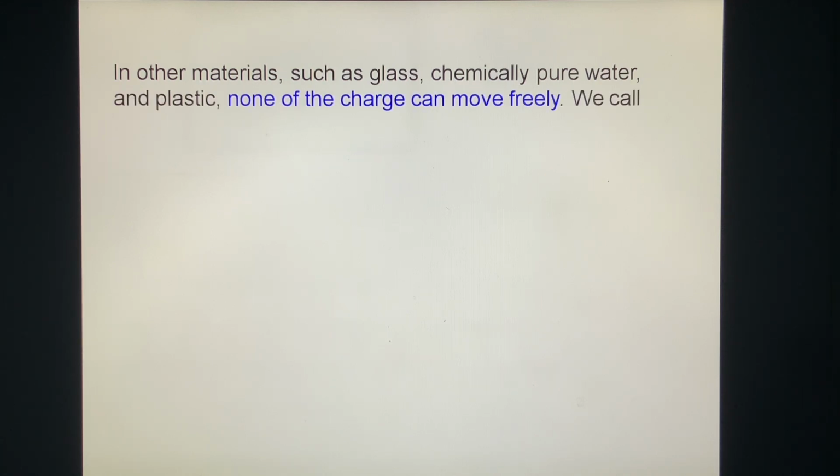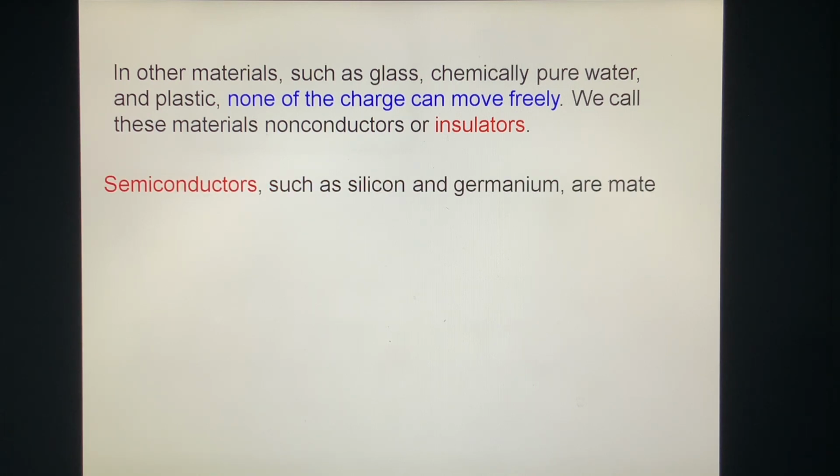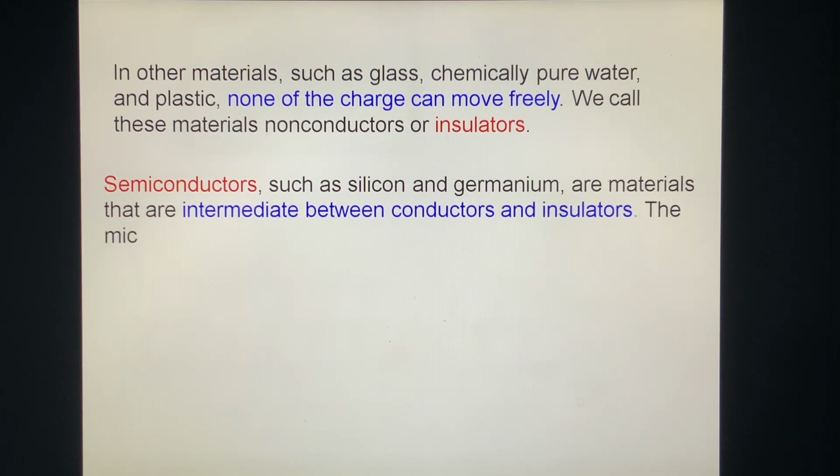In other materials, such as glass, chemically pure water, and plastic, none of the charge can move freely. We call these materials non-conductors or insulators. Semiconductors, such as silicon and germanium, are materials that are intermediate between conductors and insulators.